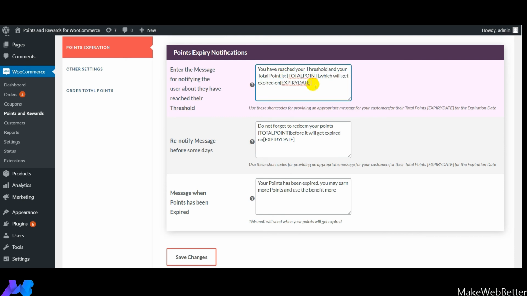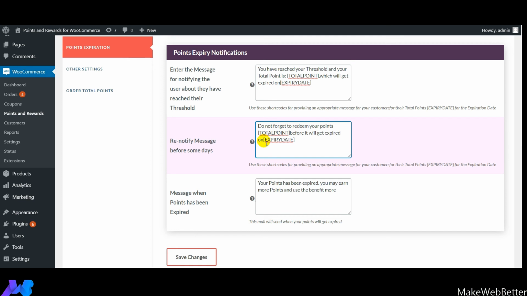Next is re-notify message before some days. Guys, this will help you to send the re-notify message, and over here you need to mention the message. As you can see, these are the short codes that you can use: total point for total points and expiry date for that date.